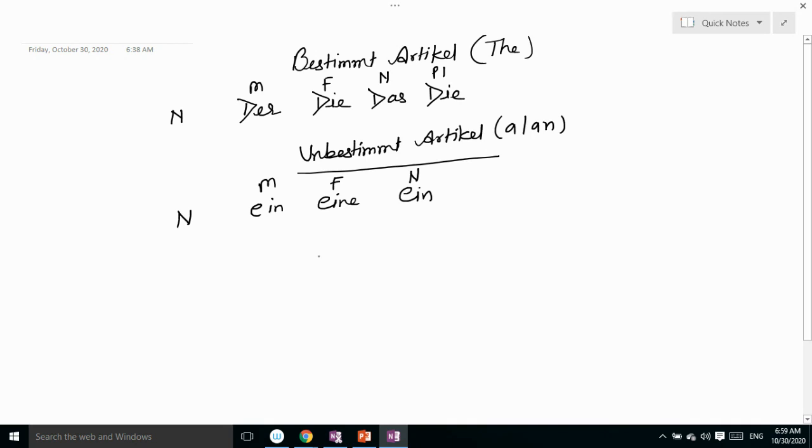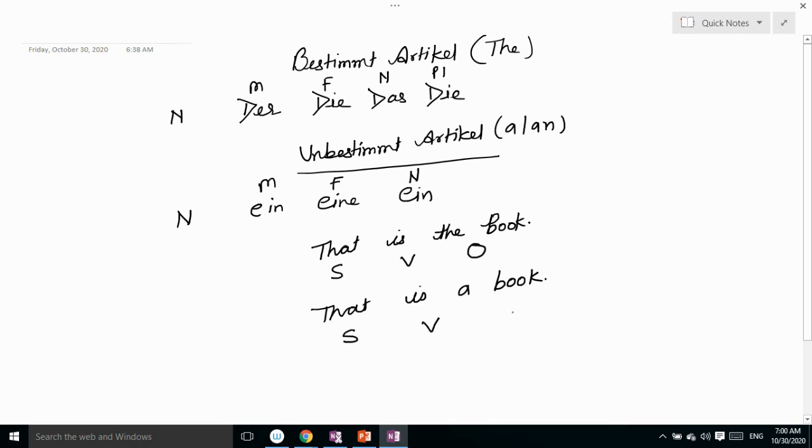Now we will make a sentence. If I say "that is the book," or in another sentence "that is a book," how can we write this sentence? First we write the subject, then we write the verb, and then we write the object.